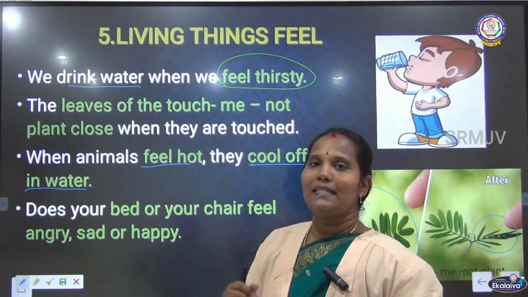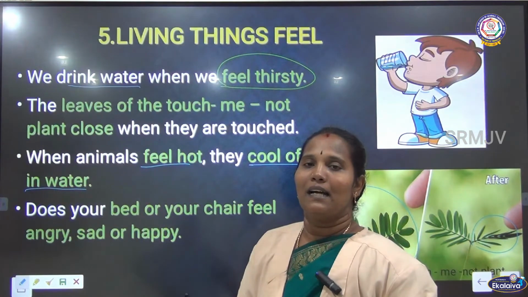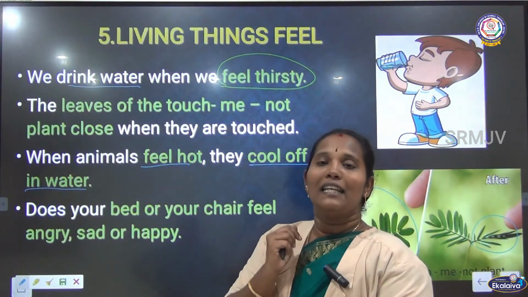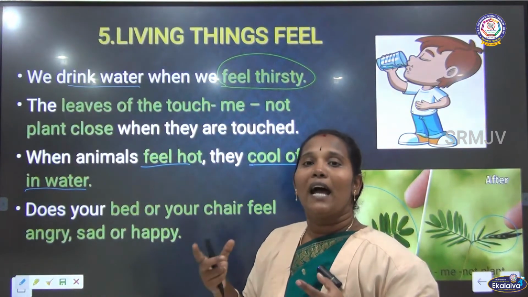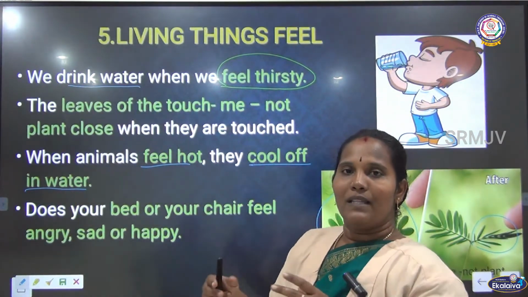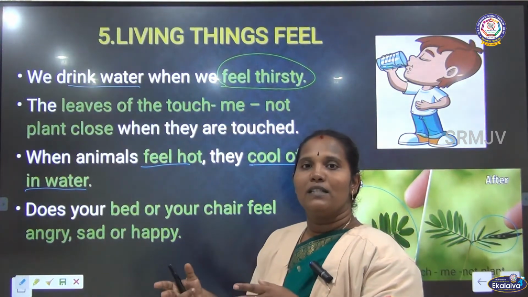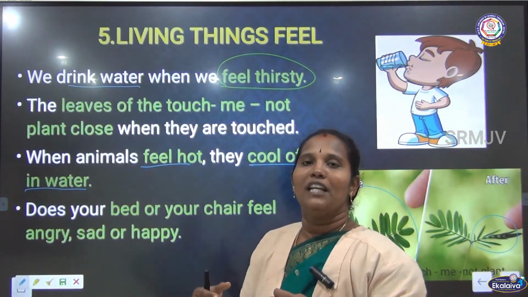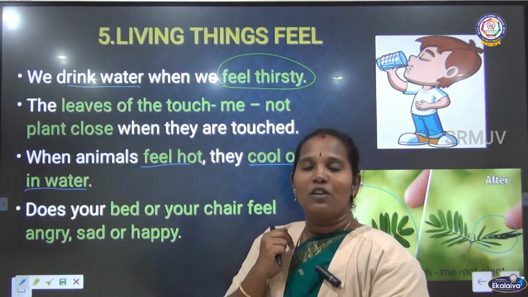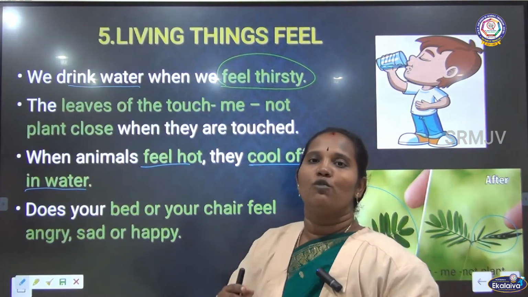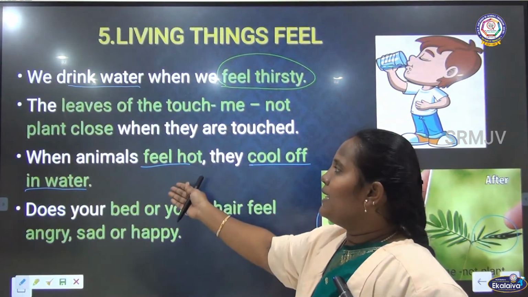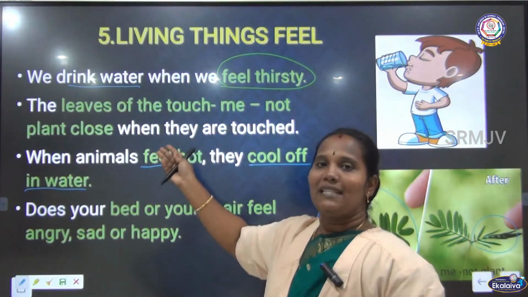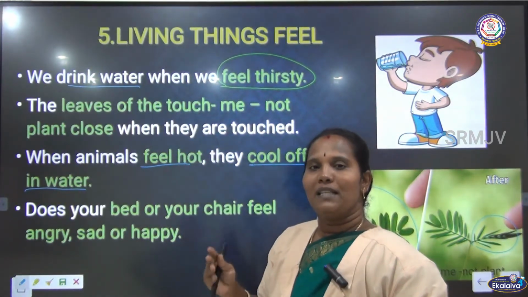What are the sense organs? Eyes, nose, ears, tongue, as well as the skin. Skin is the largest sense organ. That's why we can feel everything. Whether the climate changes, hot or cool, we can feel it, because the largest sense organ, our skin, gives the feeling to us. Okay. We saw that feeling is there for plants as well as animals and human beings, everything has feelings.